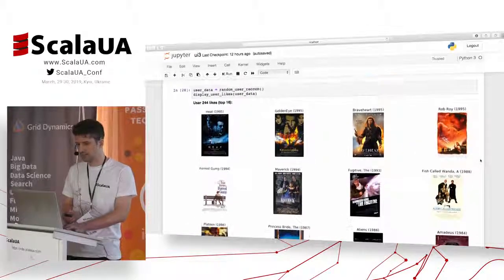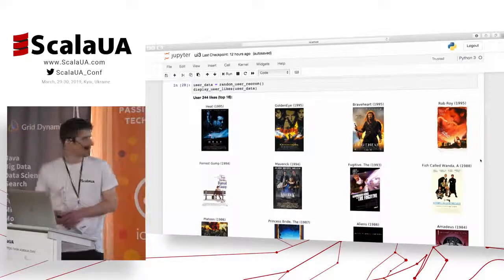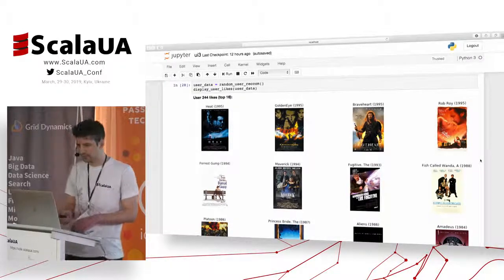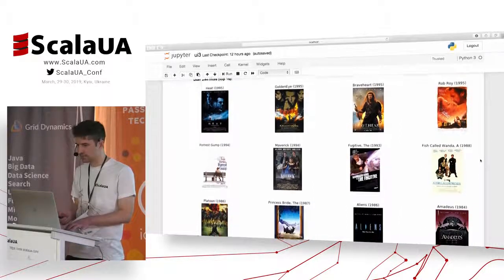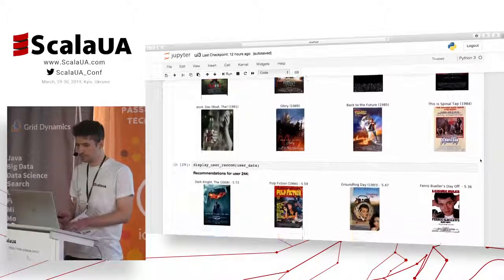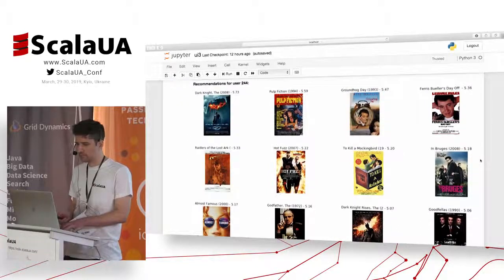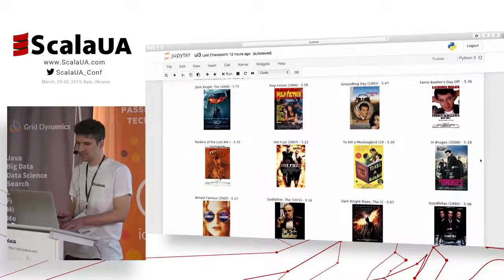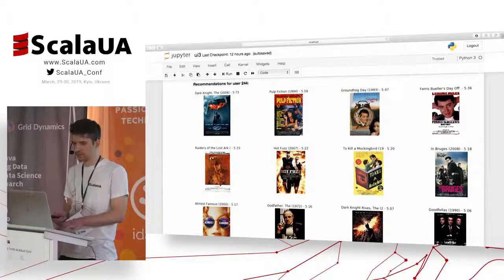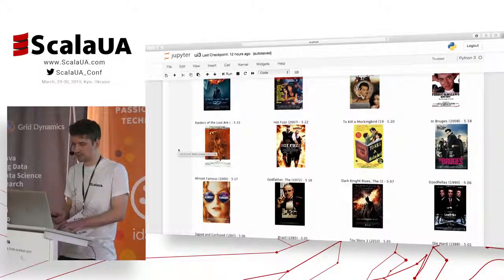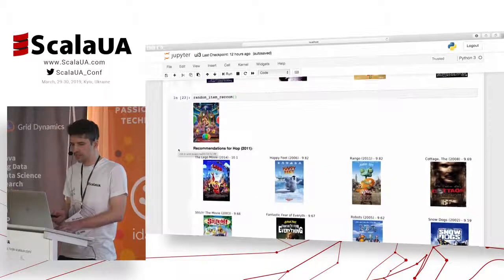And the next example, user 244, where it's Heat, Braveheart, Maverick, Forrest Gump, and some other films. And this is how recommendations look. It's not always reasonable, but sometimes you can understand, and sometimes there is no explanation why it looks this way.